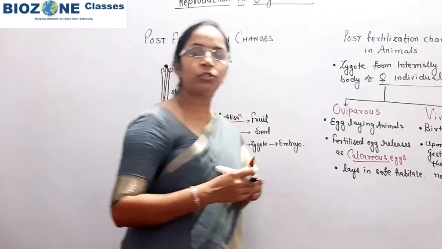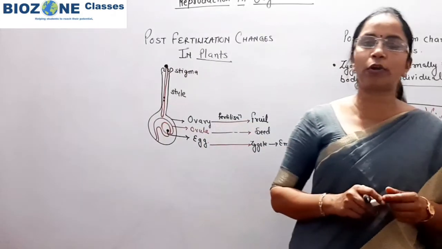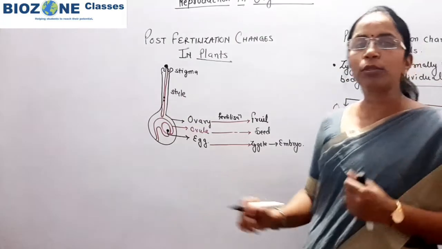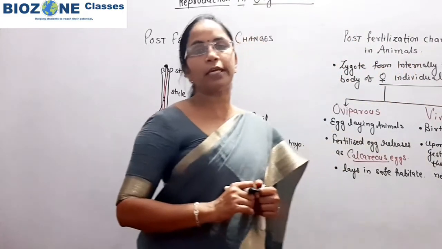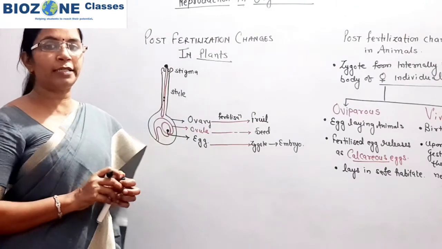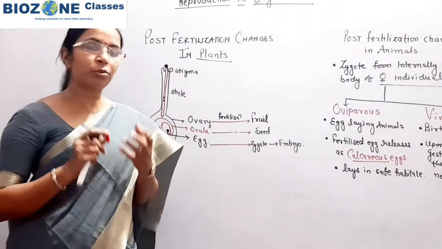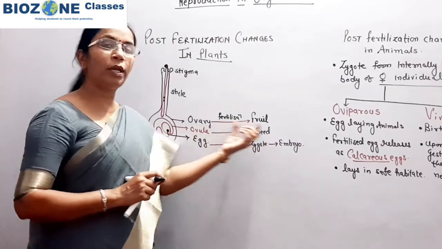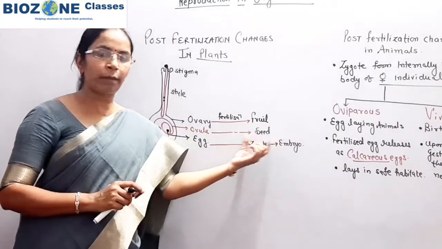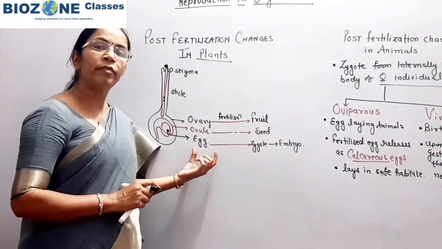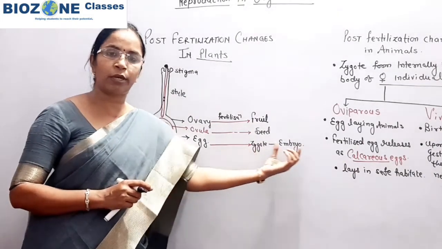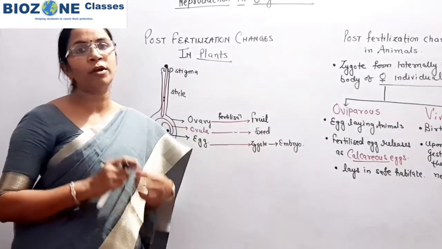This question is generally important for your board exam: what are the two post fertilization changes in plants or in angiosperms? So simply remember the ovary develops into fruit and the ovule develops into seed, because it is understood that the egg upon fertilization always develops into zygote and proceeds to the development of embryo.